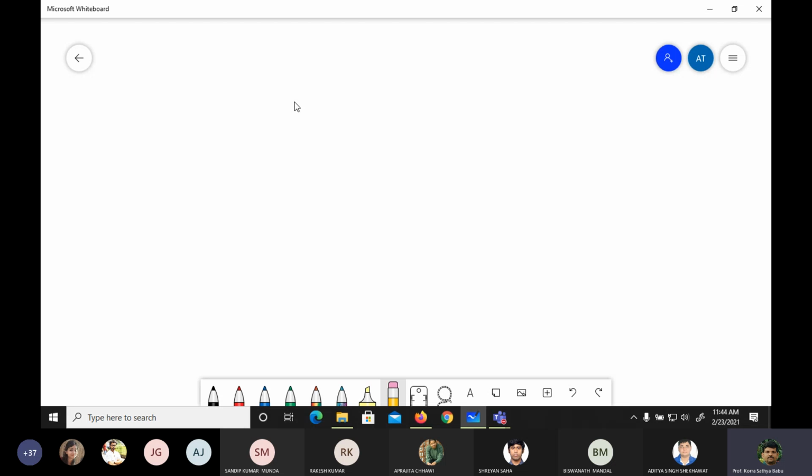There are also some other word embedding techniques, like fastText, invented by Facebook.